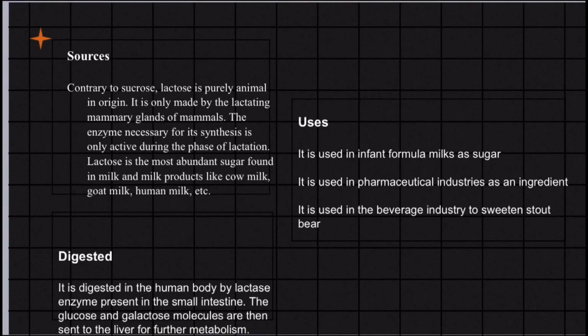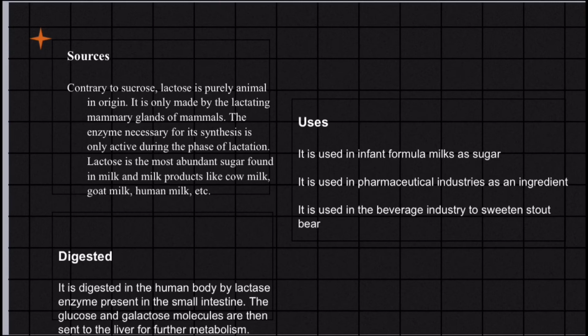Sources. Contrary to sucrose, lactose is purely animal in origin. It is only made by the lactating mammary glands of mammals. The enzyme necessary for its synthesis is only active during the phase of lactation.